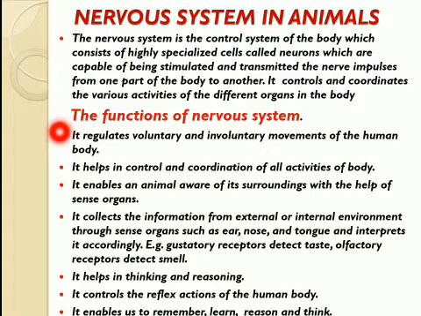Now let us see what are the various functions of the nervous system. It regulates voluntary and involuntary movements of the human body. It helps in control and coordination of all activities of the body. It enables an animal to be aware of its surroundings with the help of sense organs. It collects information from the external or internal environment through sense organs such as ear, nose, tongue, and interprets or processes the message accordingly and gives an appropriate response to that